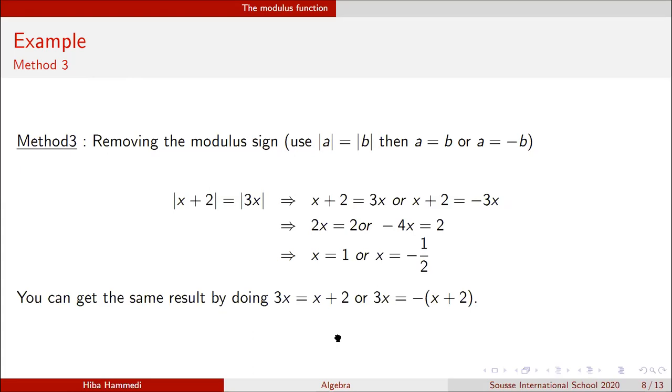In the upcoming videos, we will see more complicated examples for how to solve inequalities when we are using the modulus.